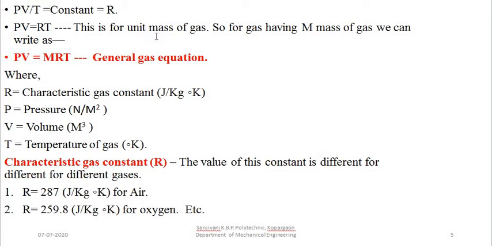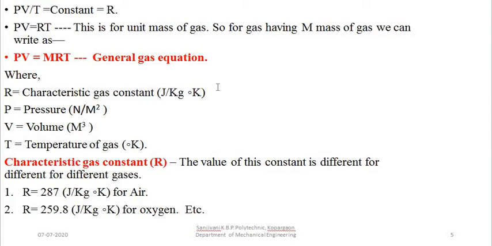So this is for the unit mass of gas, because we are considering only 1 kg of gas. So for a gas having mass m, we can write this equation as PV is equal to mRT, multiplying it with the mass. So this is our general gas equation. Now the general gas equation is also called the characteristic gas equation, where capital R stands for the characteristic gas constant, that is, the unit is joule per kg degree Kelvin or kilojoule per kg degree Kelvin.